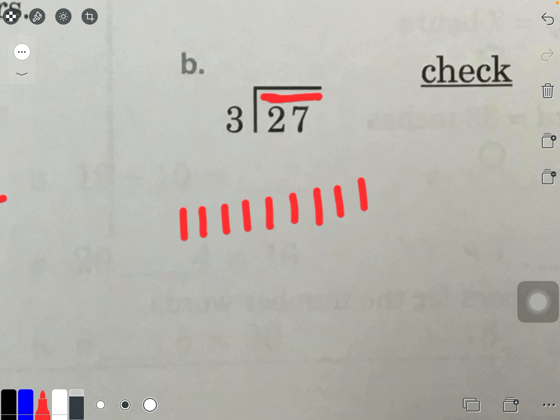So how many sticks did I draw? 1, 2, 3, 4, 5, 6, 7, 8, 9. I drew 9 sticks. Now, you're only doing this if you forgot your 3s times table. You're not going to draw sticks all the time, because I know you know your 3s.